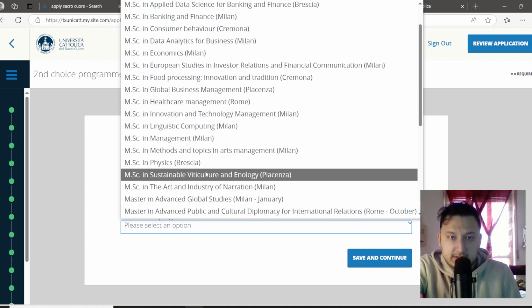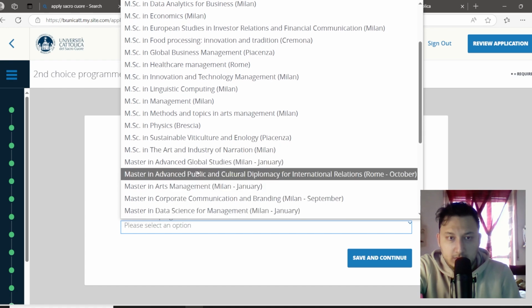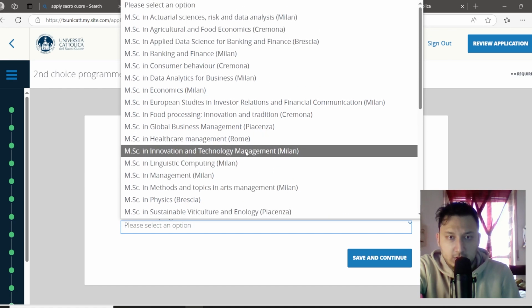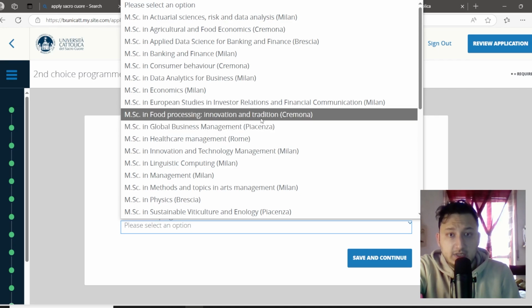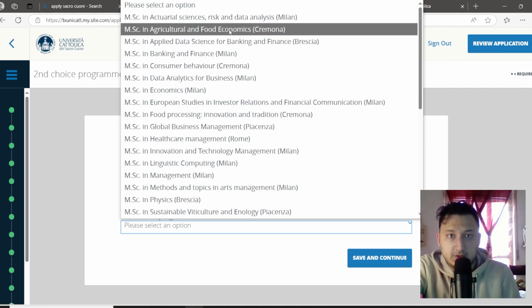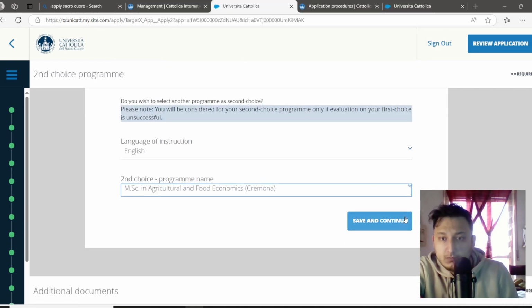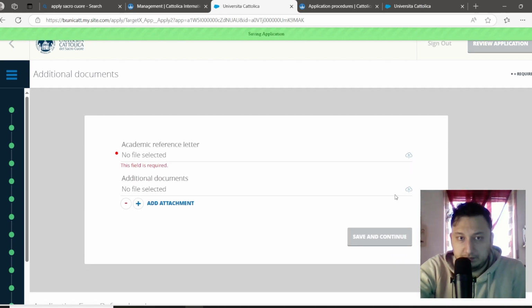For example, the first one was innovation, technology, food processing, innovation, and tradition. The second one can be agricultural and food economics. Save and continue.